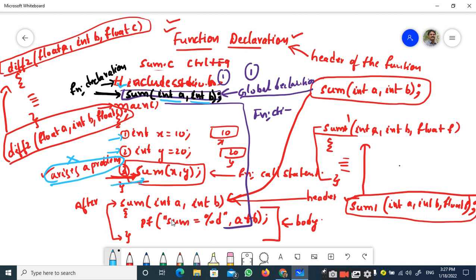If somebody asks you what is function declaration, it is nothing but giving the information related to the function before the function call. Before the function call, you make your compiler know everything about the function: the return type, the name of the function, how many parameters, and the order of parameters.